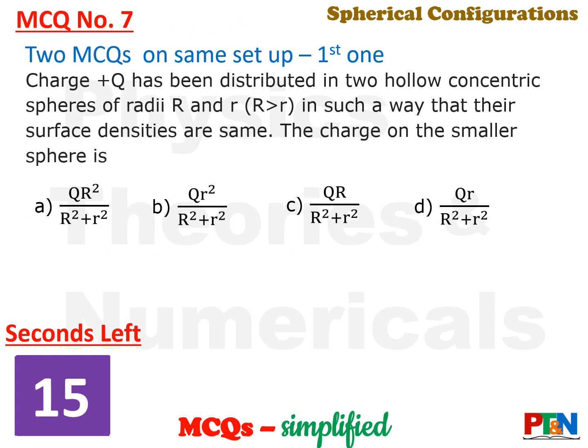Next MCQ. Here are 2 MCQs on the same setup. Charge plus Q has been distributed in 2 hollow concentric spheres of radius capital R and small r in such a way that the surface charge densities are the same. Because the same charge Q has been put in 2 spheres in such a way that the surface densities are same, you need to find out how much charge has gone to the smaller sphere. 15 seconds time for you. Your time starts now.